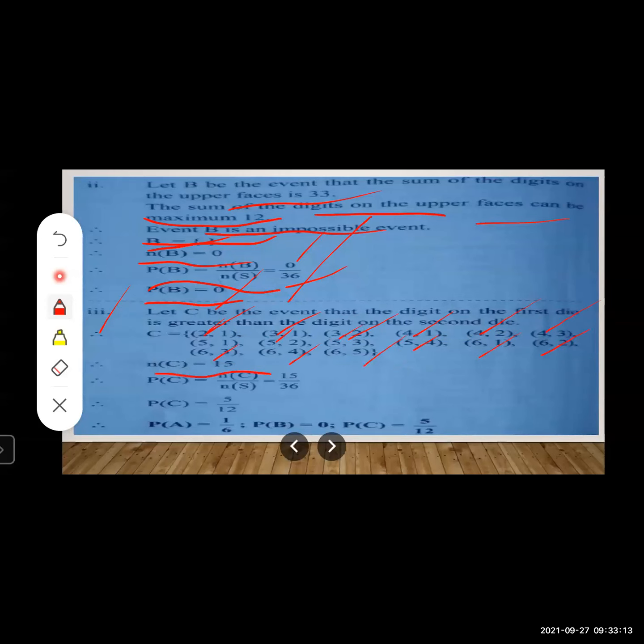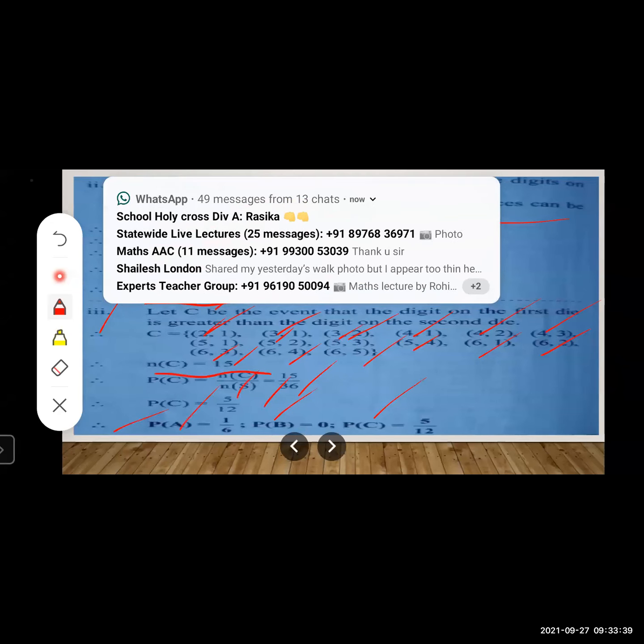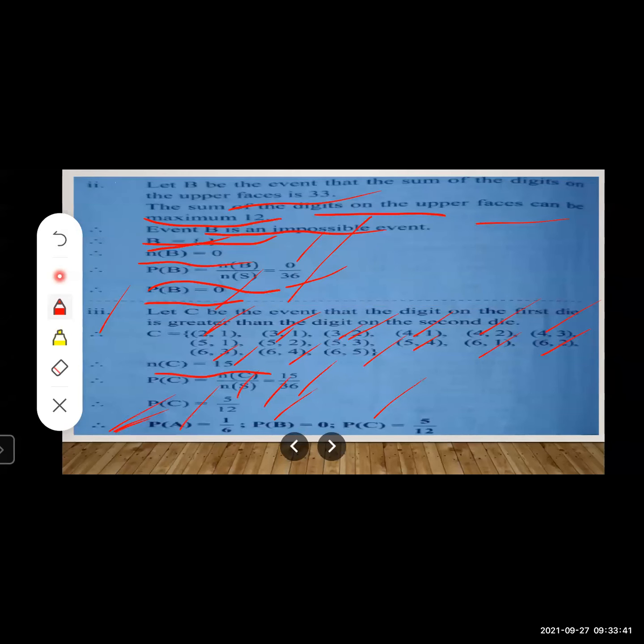So the number of sample points for the event C is n(C) is equal to 15. So P(C) is equal to n(C) upon n(S), n(C) is equal to 15, n(S) is equal to 36. So it comes out to be 5 upon 12. At the last, we will write P(A) is equal to, P(B) is equal to, and P(C) is equal to. Understood, students? This last line is a must because it also carries half marks. Now let us move to the next slide.